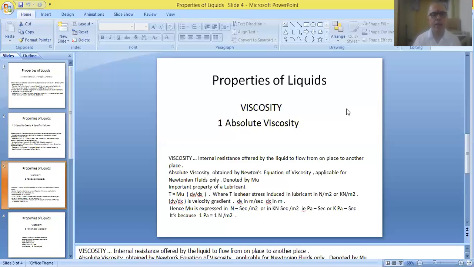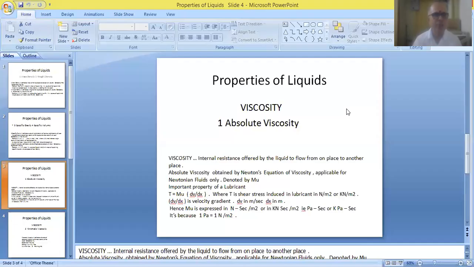And we have two types of viscosities. We have to measure two values of viscosities. One is called absolute viscosity. It is also referred to as dynamic viscosity, and simply it can also be called the viscosity of the liquid.